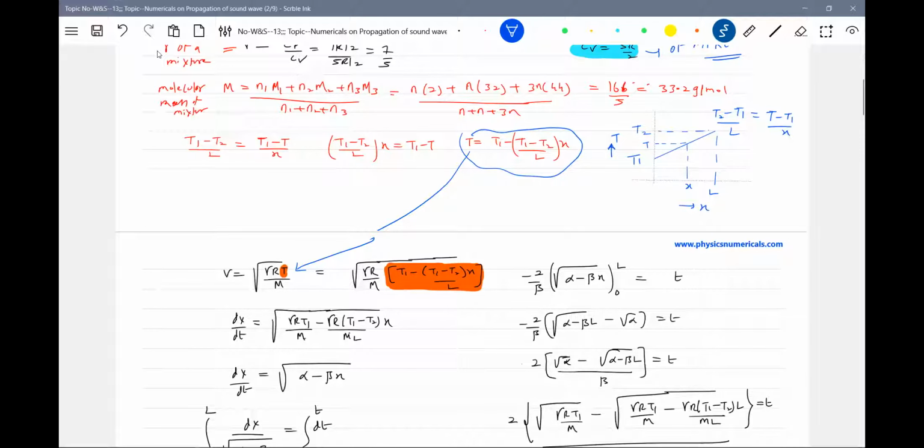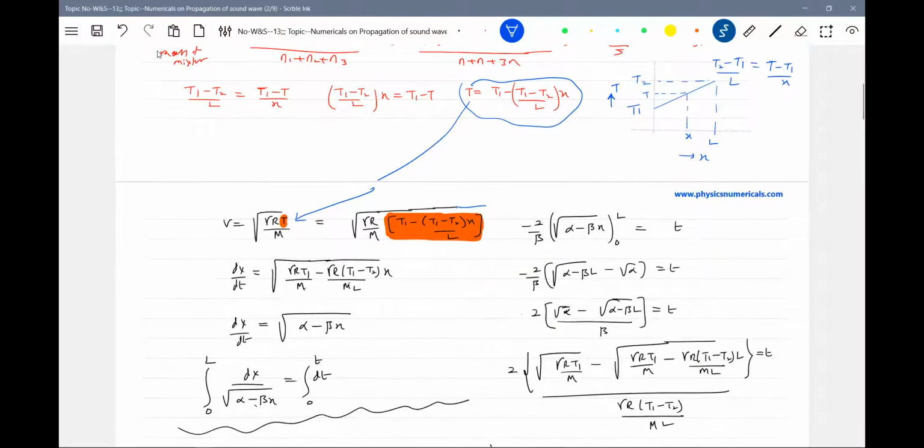Then let's come to here, where the value of T I'm going to substitute. So T equals T1 plus (T2 minus T1) X by L. Let me expand further. So this will become gamma R (T1 minus (T1 minus T2) X by L). T1, T2 are constant, so therefore I'll call this quantity alpha and this quantity beta. It will help us a lot in calculations, so we'll replace them by symbols because all these are constants.